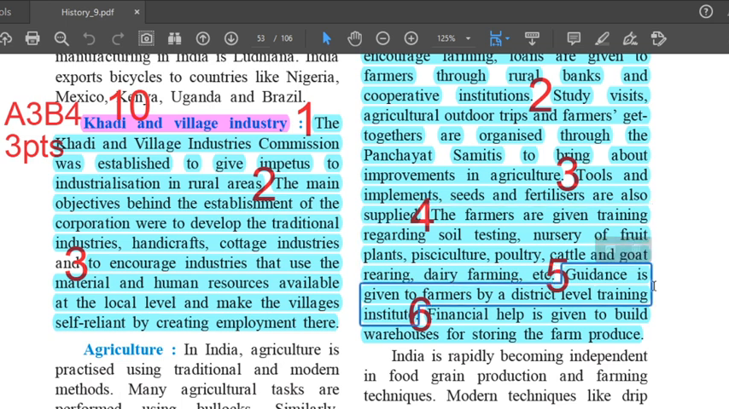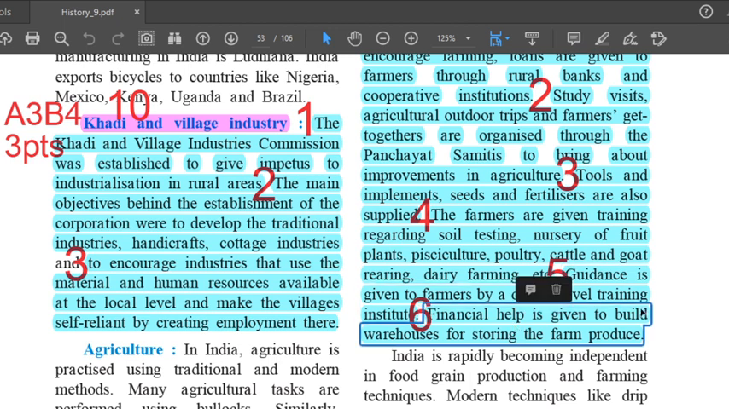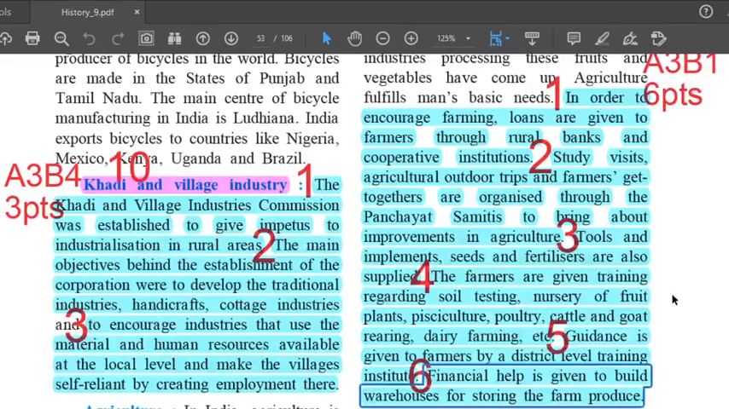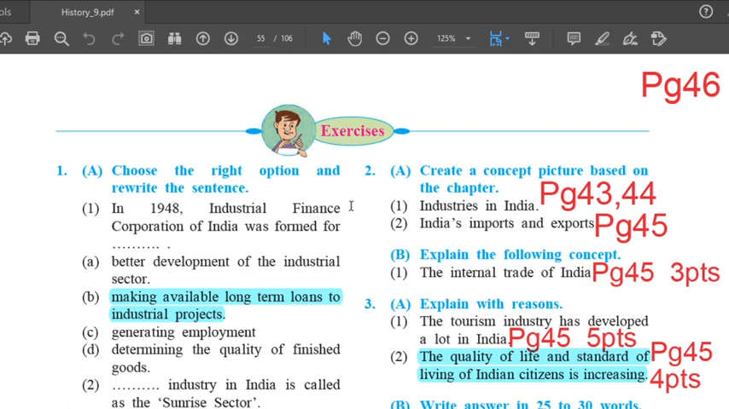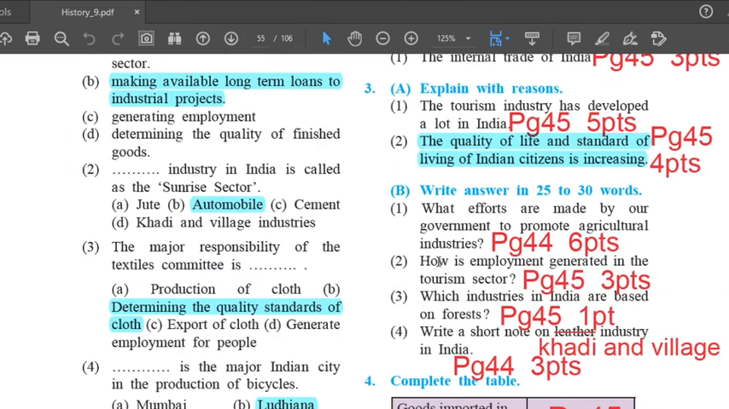Fifth one, guidance is given to farmers by a district level training institute. Sixth and the last point, financial help is given to build warehouses for storing the farm produce. Till here. That's answer 3B1, which comprises of 6 points. 3B2. How is employment generated in the tourism sector? The answer is on page 45.